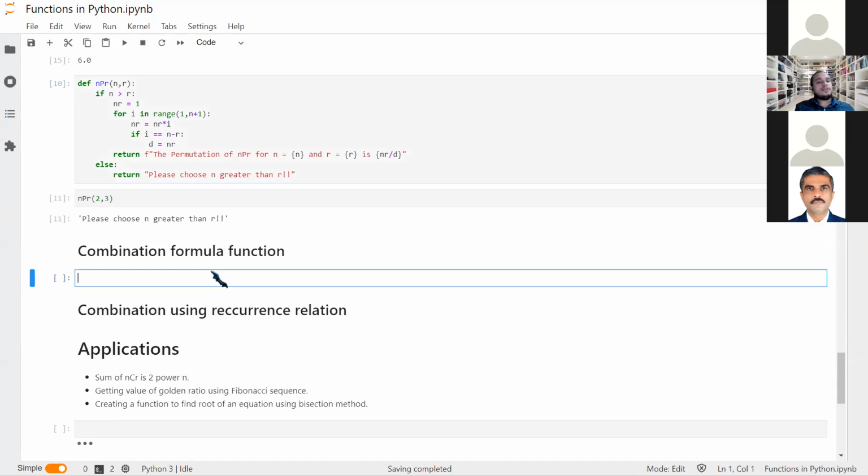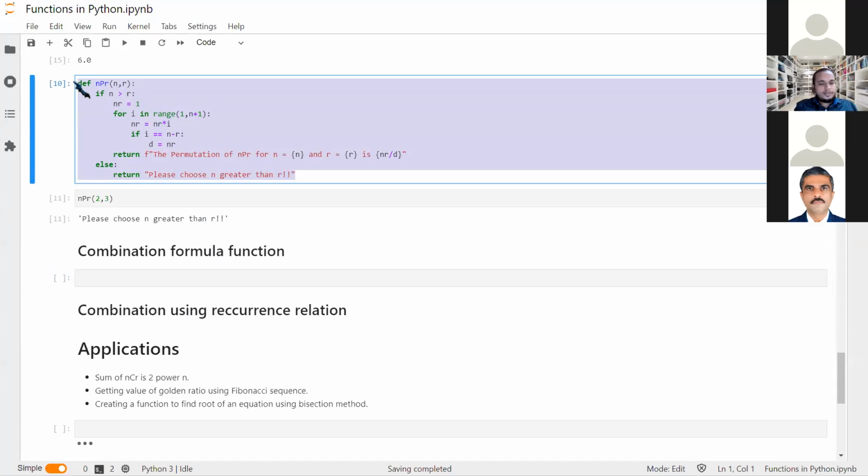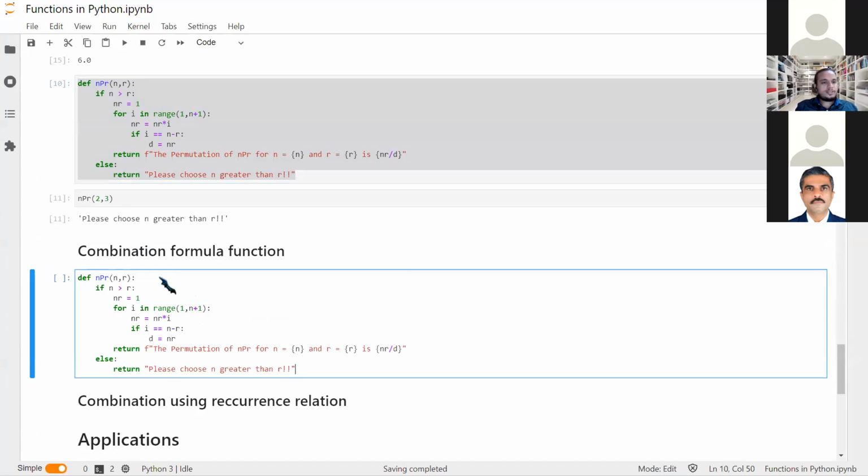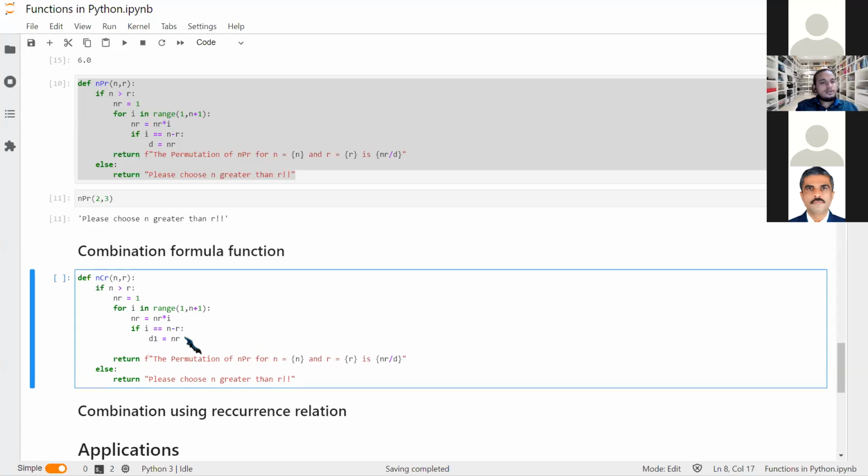Okay. For combination, I will copy this because the condition is the same. We just want C in this place. What we need to calculate is here. Okay, we also need to have something else. So if this is n minus 1 factorial, there is an extra term in the denominator, which is r factorial.